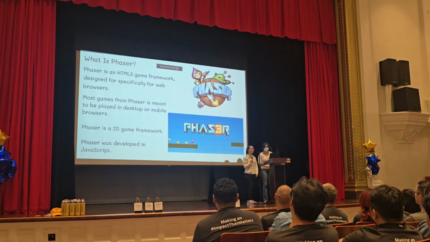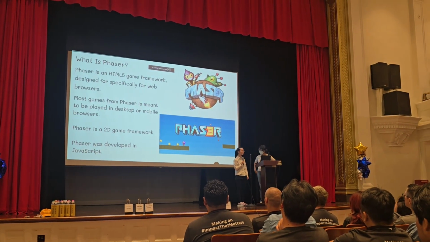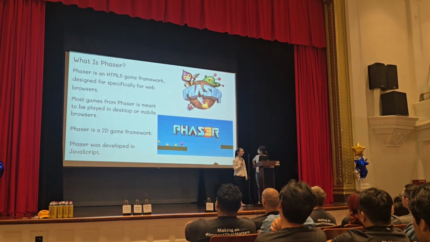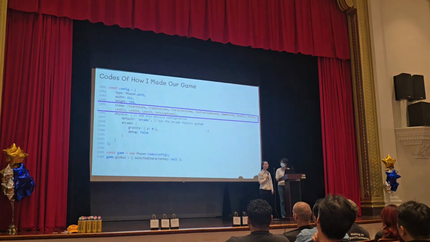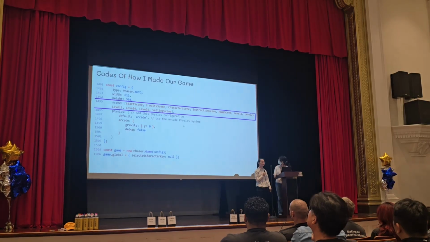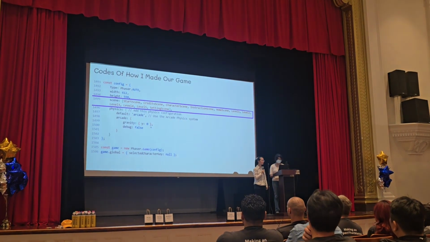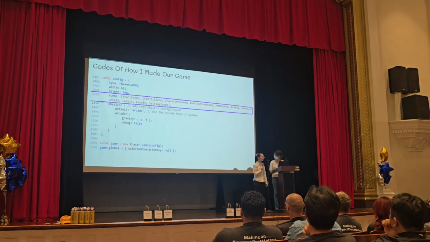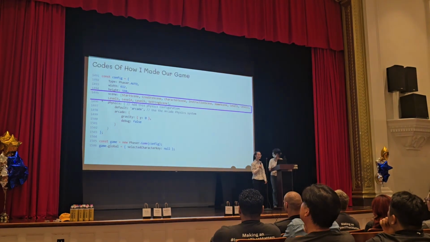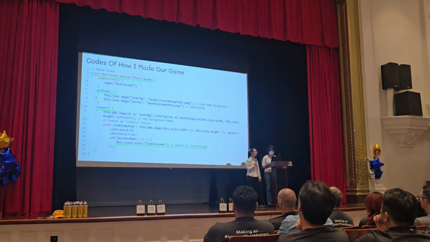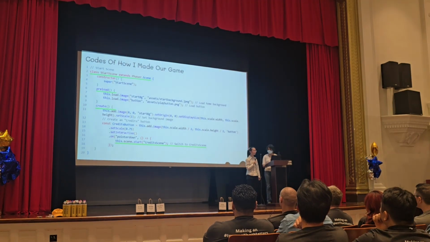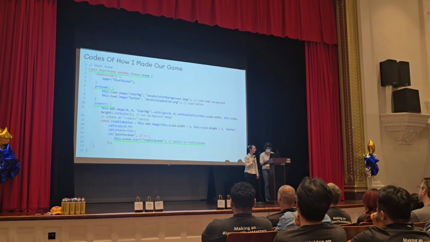The tool that I use is called Phaser. Phaser is an HTML game framework developed in JavaScript. This is the code of how I made our game. I made each scene, like the start scene and credits, and in each scene I have a class name.